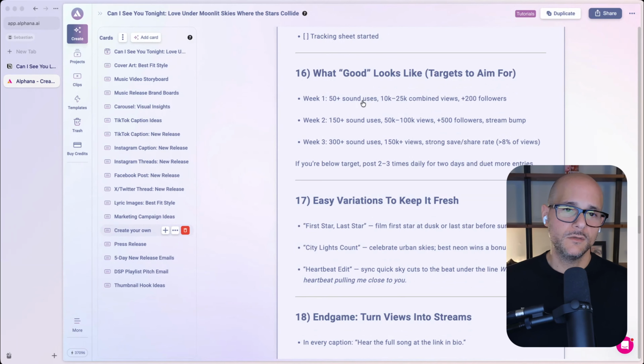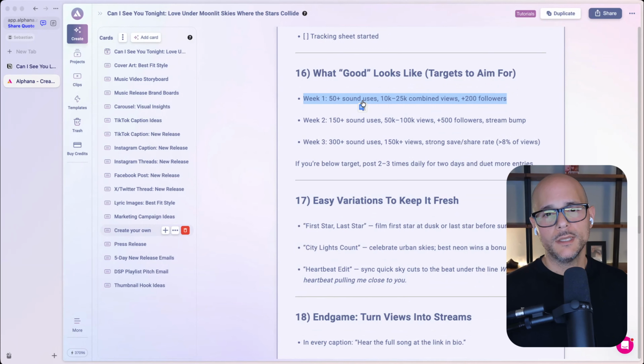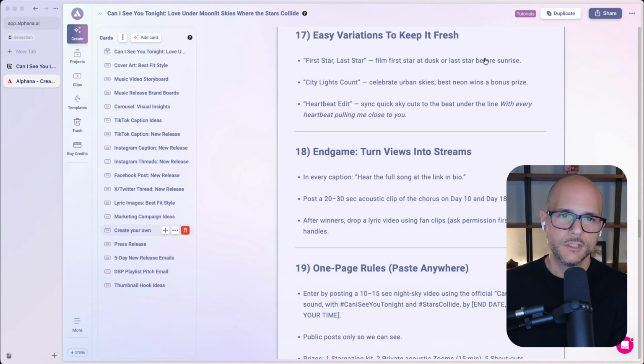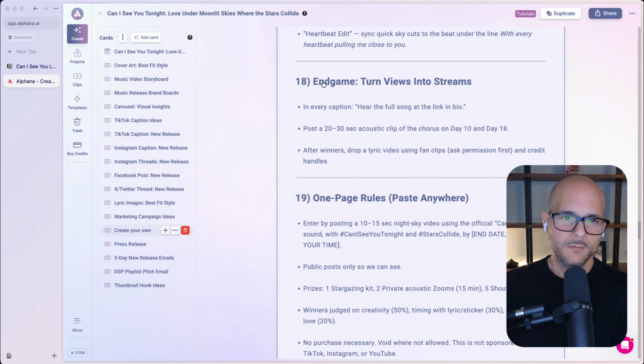It gives you stats, right? For example, with artists, you want to get sound uses. You want people to actually use your sound on TikTok or Instagram in their content. And if you can get them to use it at least 50 times in that week, that's great, or 150 times or 300 times. So this gives you benchmarks to target, and variations to keep it fresh. Okay, the end game, it explains that to you.